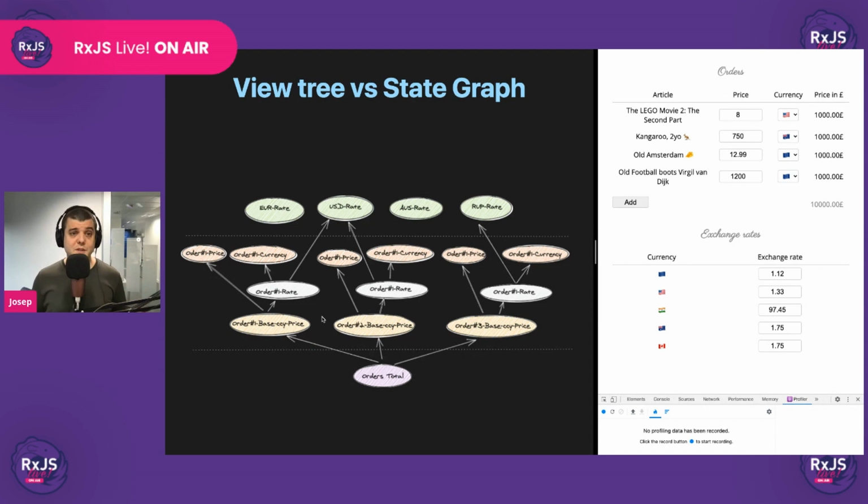Similarly, the base currency price of each order depends on the order price that the user set for that order, this one here, and the currency rate of the selected currency. So if the user has selected the US dollar, then it will depend on the currency rate of the US dollar, right? Like here. If the user has selected the Canadian dollar, it will depend on the currency rate of the Canadian dollar, and so on and so forth. With this rate and this price, we can calculate this one, right?